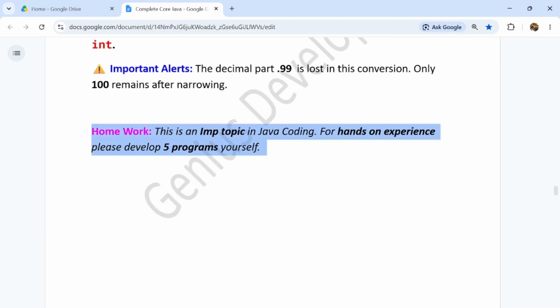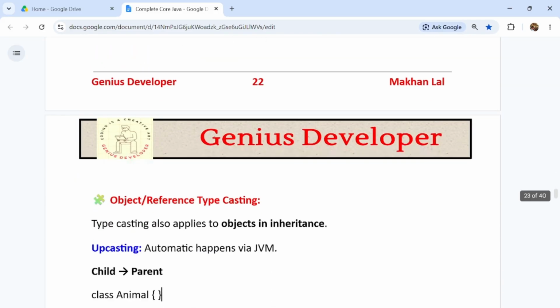So here is some homework on that. This is an important topic in Java coding, guys. For hands-on experience, please develop at least 5 programs yourself regarding this, guys.